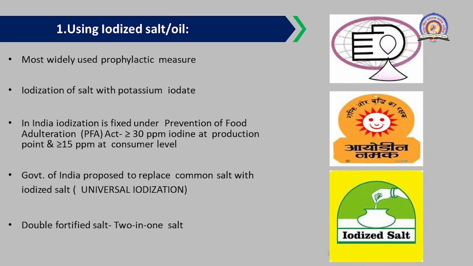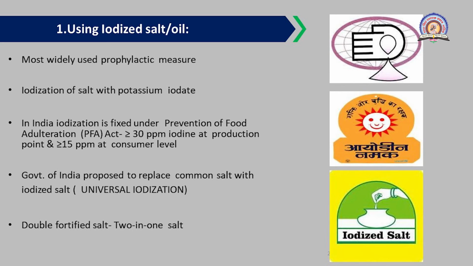So iodization of salt is done with potassium iodide. As we have discussed, salt contains iodine in the form of potassium iodide, so the iodization or fortification of salt takes place by addition of potassium iodide. In India, iodization is fixed under the Prevention of Food Adulteration, that is the PFA Act.